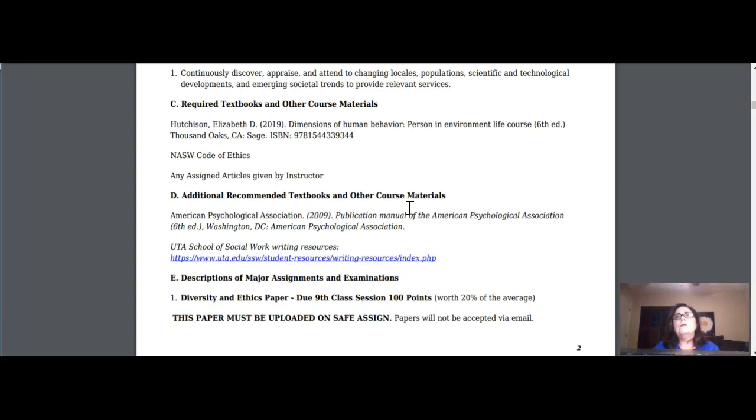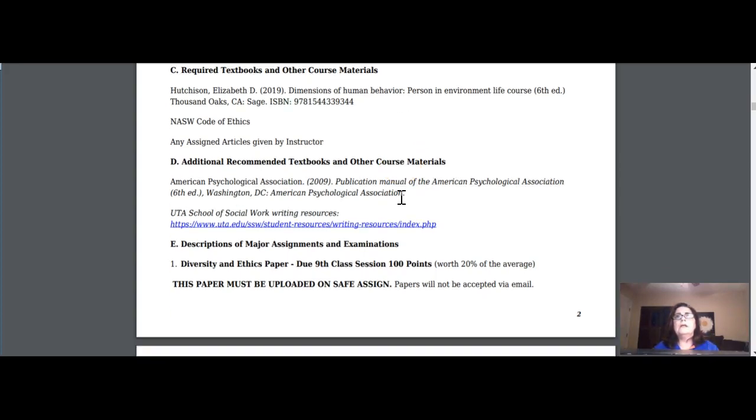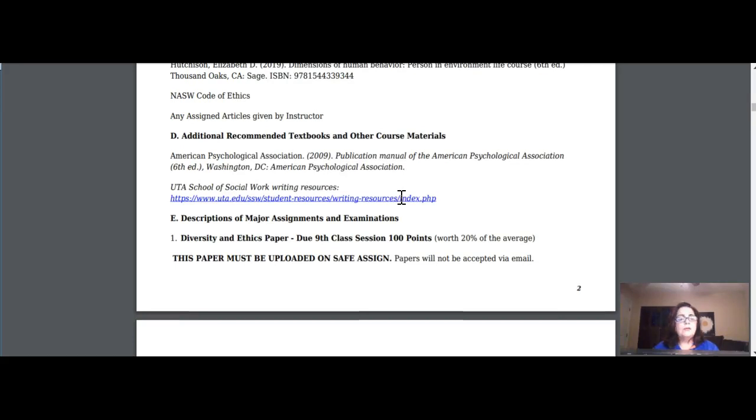But right now, I want you to know where the syllabus is, and one of the very first things that you need to do is to look at that syllabus. And if you have a day timer or a planner, get it out and mark down what all the due dates are for yourself. I will tell you that sometimes the due dates are maybe incorrect, but if something looks a little bit unusual, like it's the wrong month or something like that, if you'll just let me know through email, then I can make the corrections that I need to make.